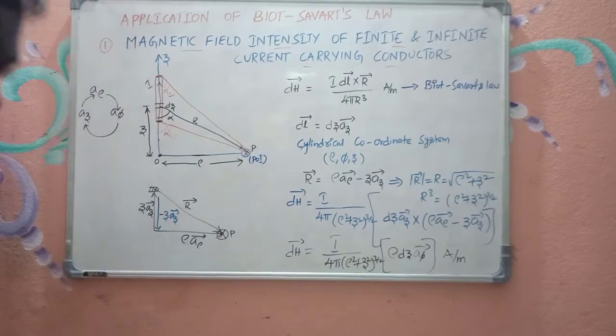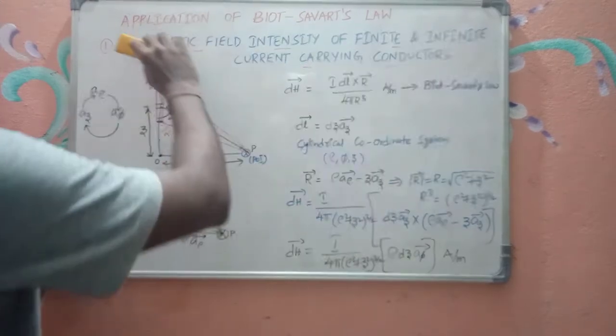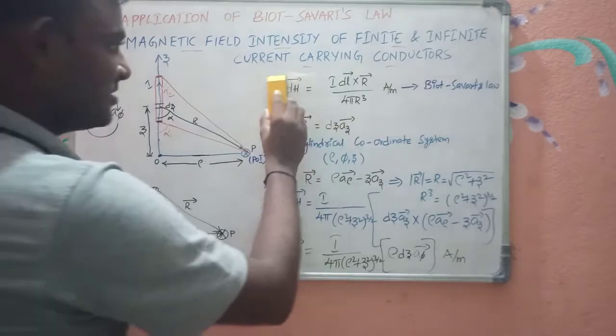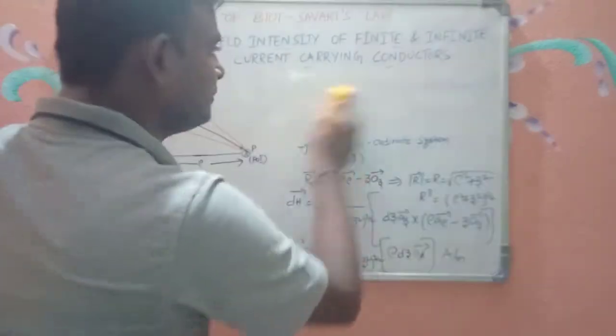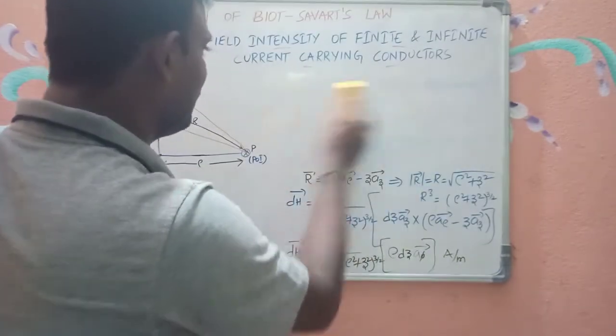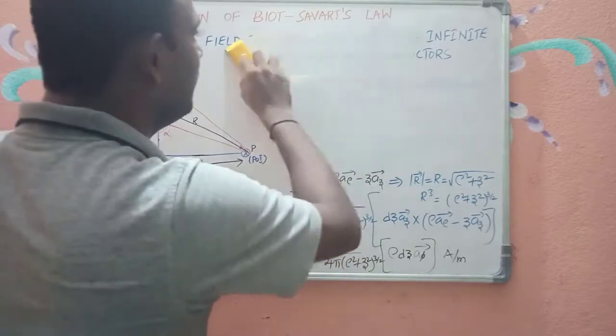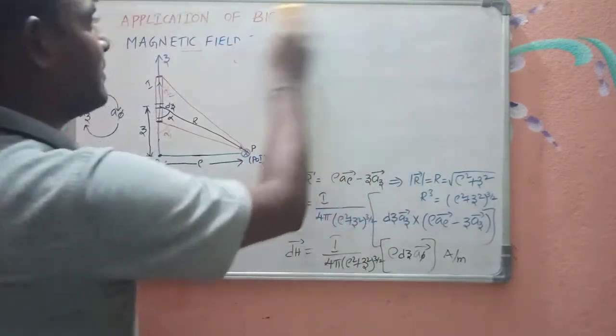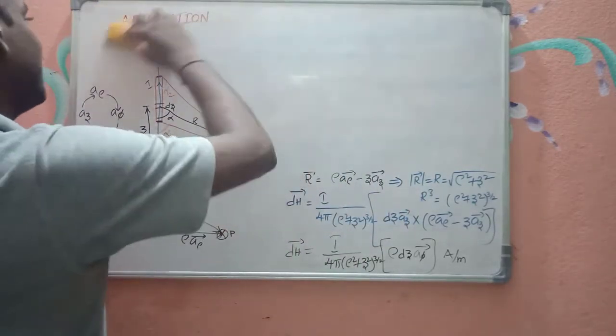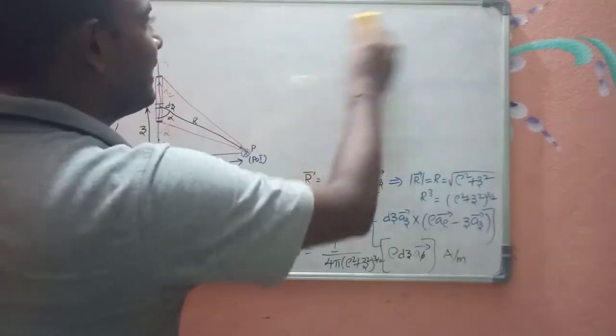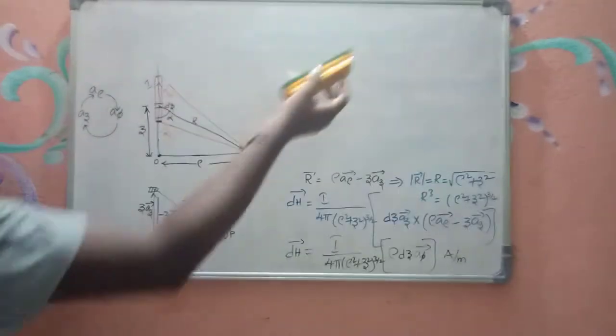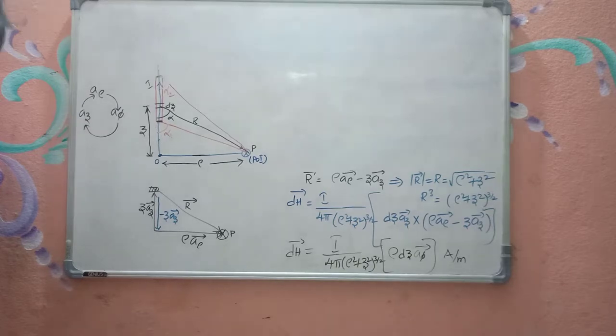So this is dh bar, right? Now let me create some space in order to do this derivation. Here I am going to find the magnetic field intensity due to finite and infinite current carrying conductors, right?